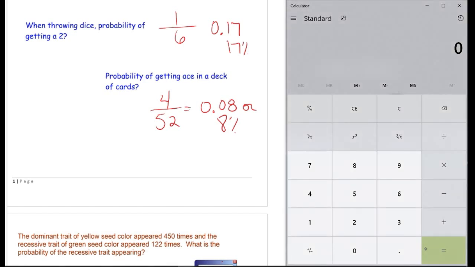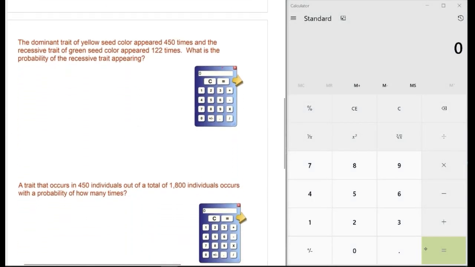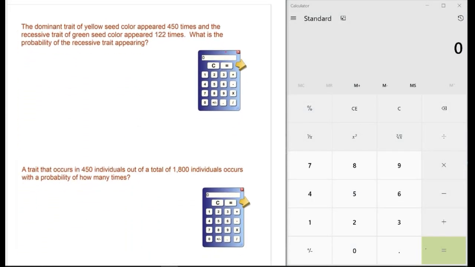Okay, so let's go ahead and look at some genetic problems following the same type of formula. On this one, we're going to be looking at dominant and recessive traits, and we want to know how many times a particular trait will be exhibited. If I read my problem, I'll see that the dominant trait appears 450 times, and the recessive trait, for the green color, appears 122 times. But I want to know the probability of the recessive trait appearing. That's my focus. With all the information given, I see that the recessive trait appears 122 times. So that is my P, or my one event.